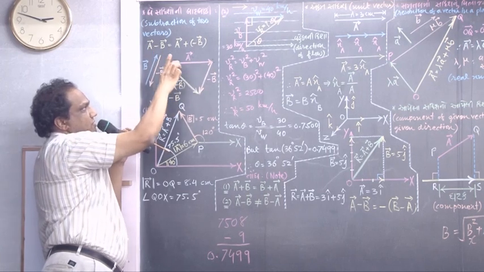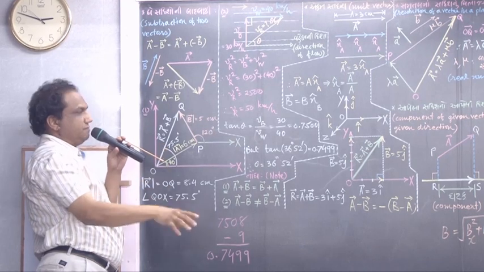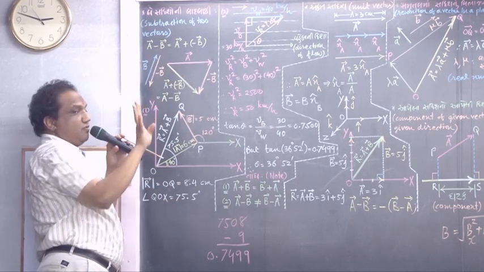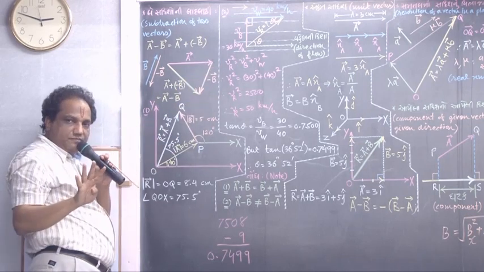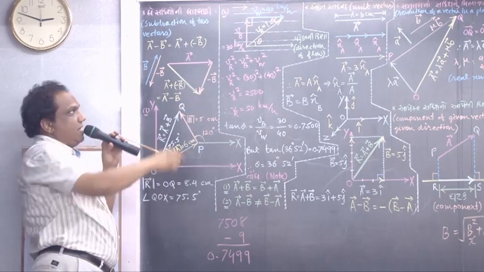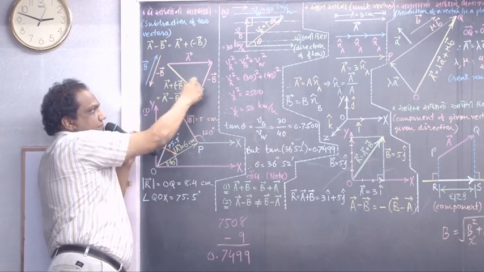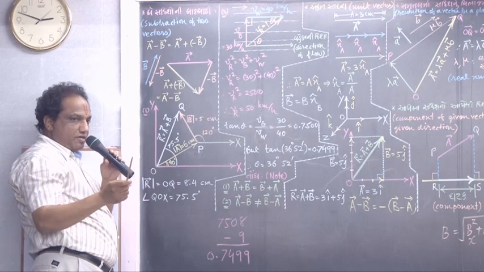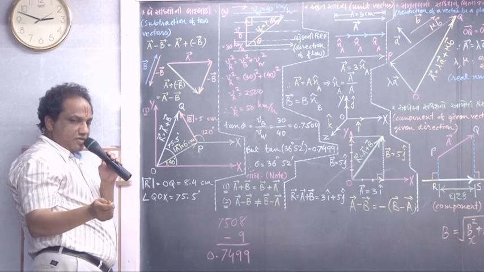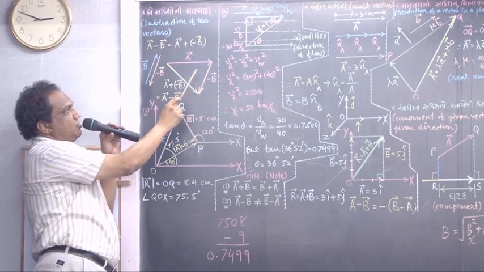If this length is suppose 4 centimeter, this also must be 4 centimeter, and whatever is this direction, same is this direction. So they are equal vectors. Two vectors having same magnitude, same direction are called equal vectors. So if this is minus of vector B, this also is.